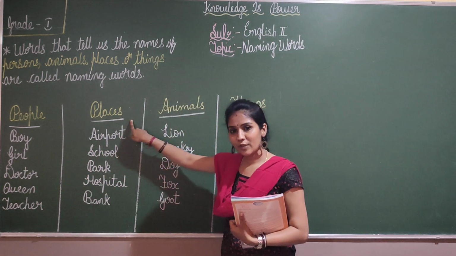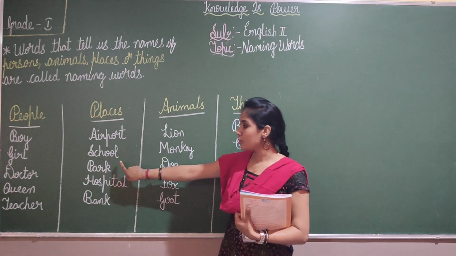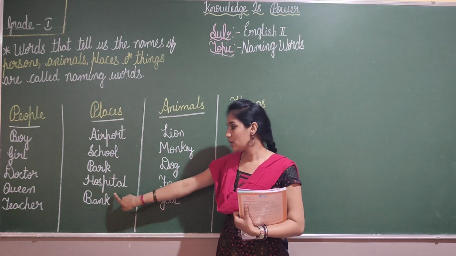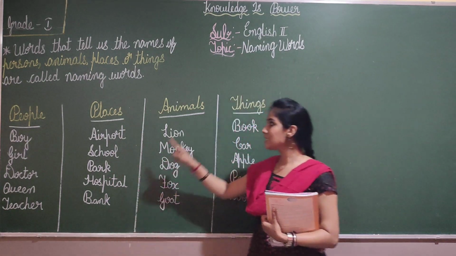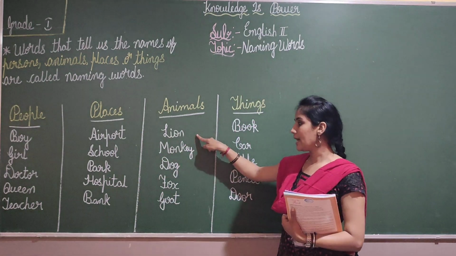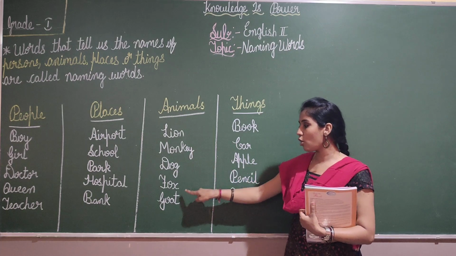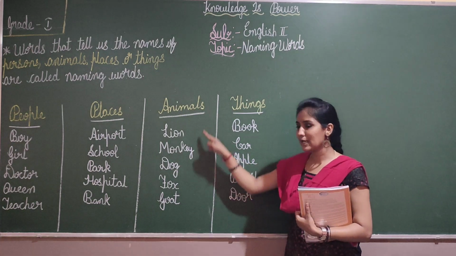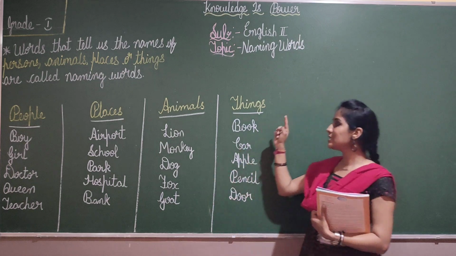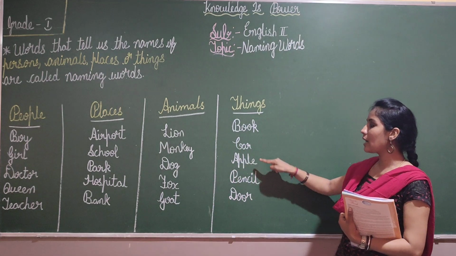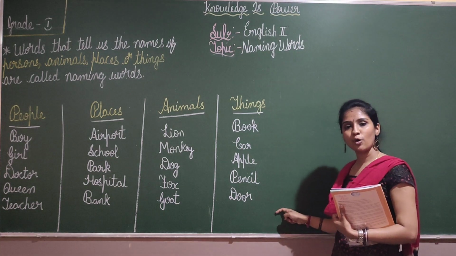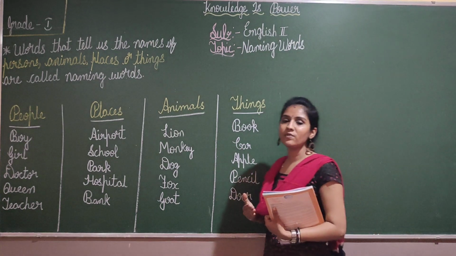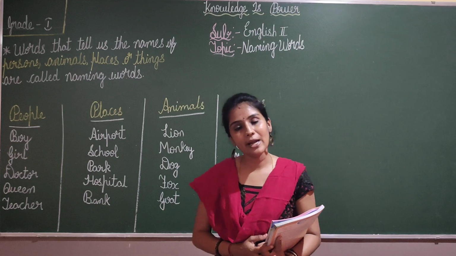Next, names of the places: airport, school, park, hospital, bank. These are the names of the places. Animals: lion, monkey, dog, fox, goat. These are the names of the animals. Book, car, apple, pencil, door. These are the names of the things. So we have the names for each and everything.